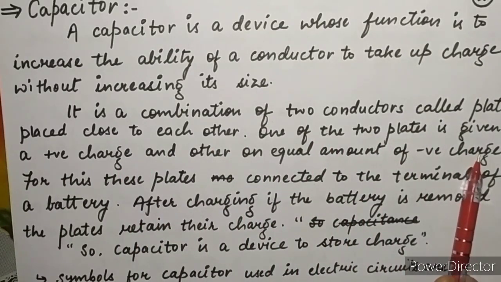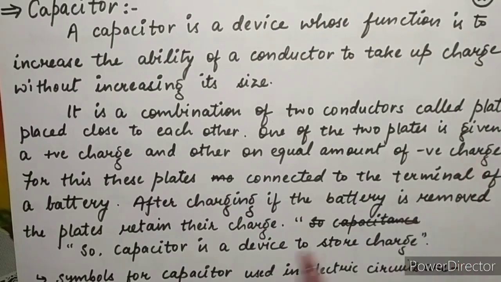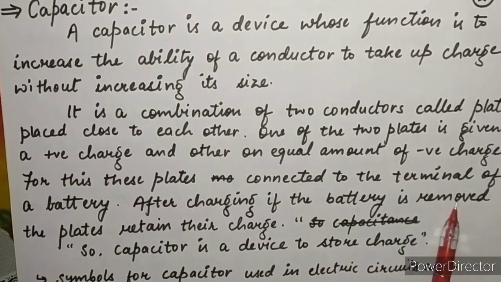Both plates have equal charge but opposite in sign. For this, the plates are connected to the terminals of a battery. After charging, if the battery is removed, the plates retain their charge.